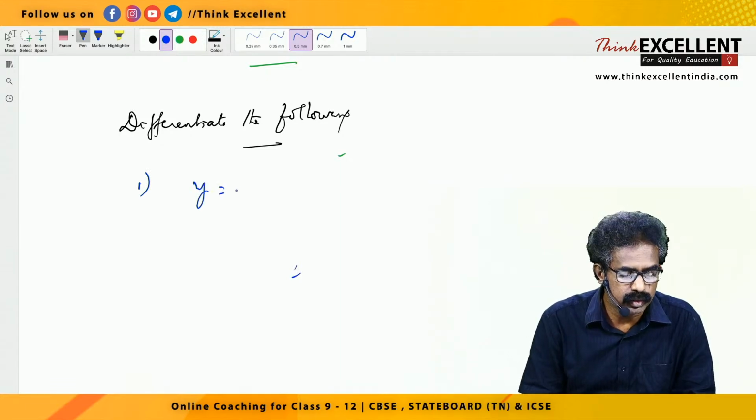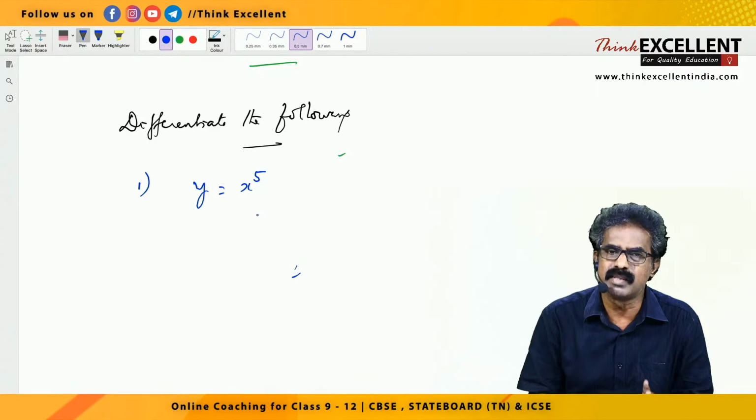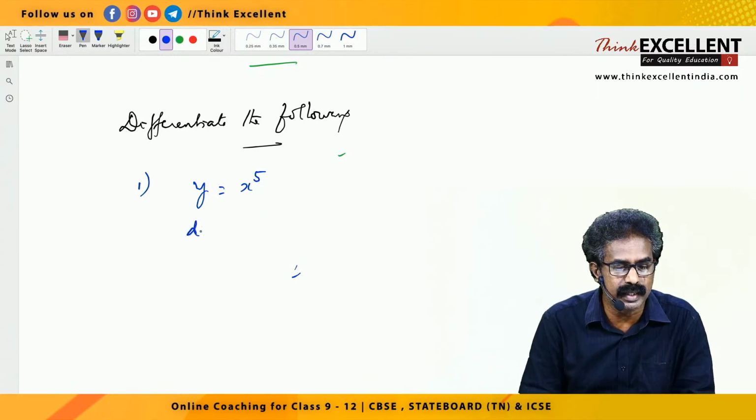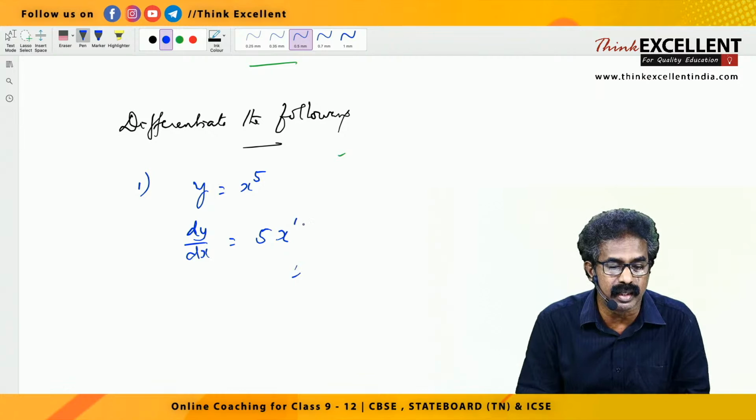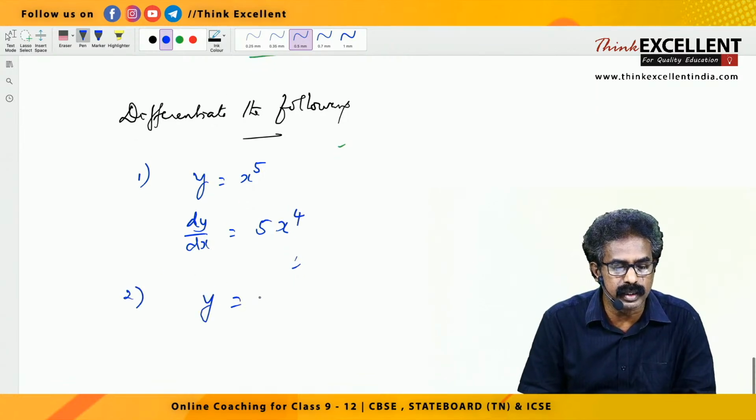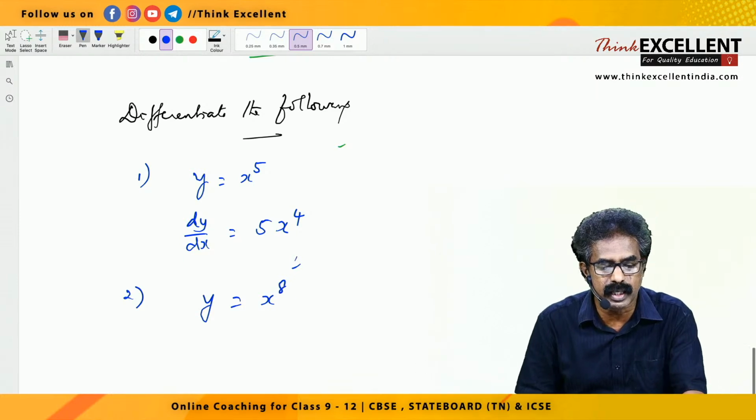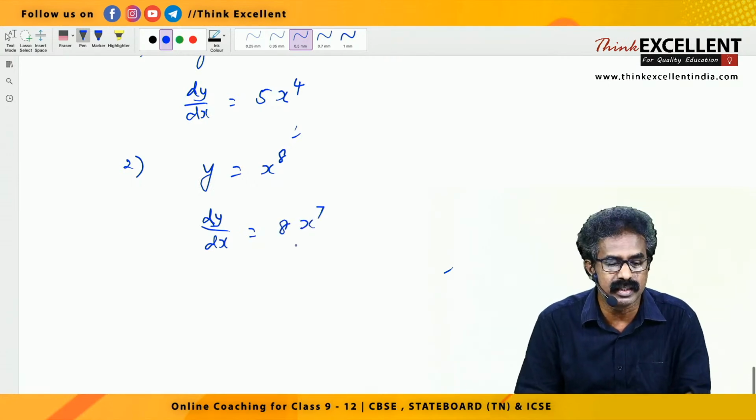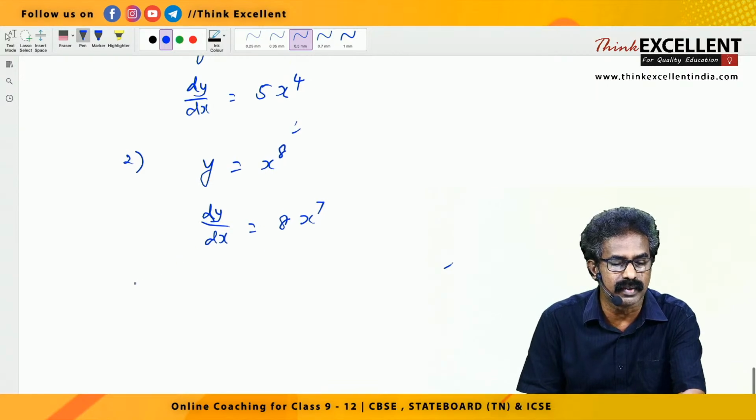The first question says y equal to x raised to 5. Very simple question. This is of which type? x raised to n, right? So dy by dx is equal to, the 5 comes front, 5 into x raised to reduce 1 power. It becomes what? 4, right? Suppose I am taking a question y equal to x raised to 8. What's your answer for dy by dx? When you differentiate, dy by dx equal to, the 8 comes front, 8 into x raised to 7, right? 8 into x raised to 7.